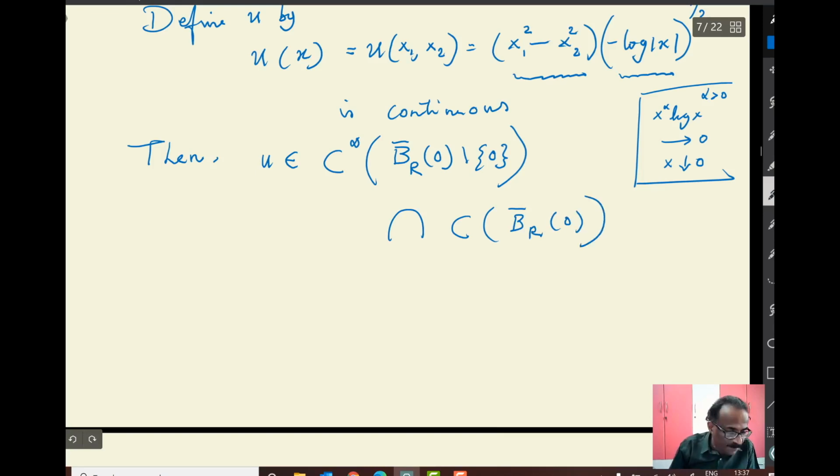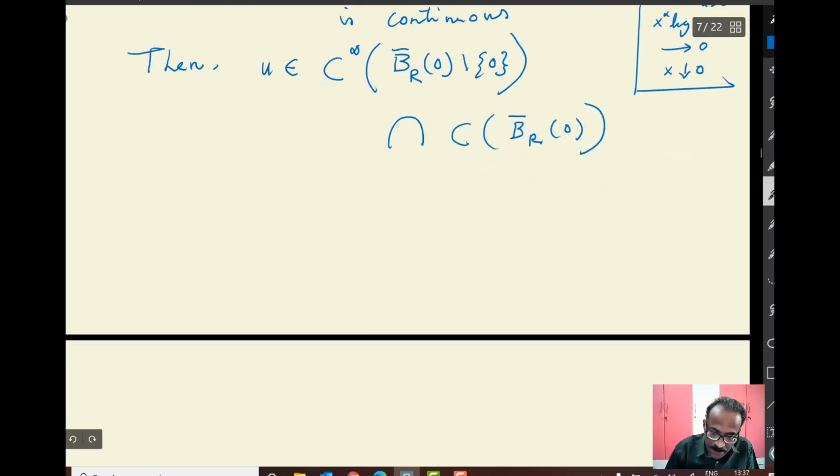You can differentiate this one, and in general when you differentiate you don't get continuity, but this example is constructed in such a way that for the Laplacian of u, some of the singularities get cancelled, and you can compute. So I will leave this, compute the Laplacian of u.